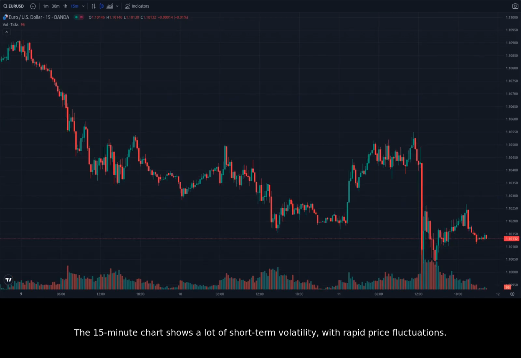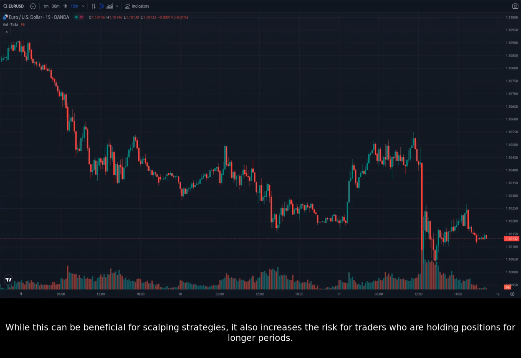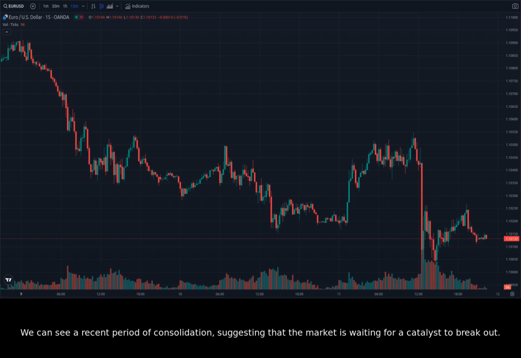The 15-minute chart shows a lot of short-term volatility with rapid price fluctuations. While this can be beneficial for scalping strategies, it also increases the risk for traders who are holding positions for longer periods. We can see a recent period of consolidation, suggesting that the market is waiting for a catalyst to